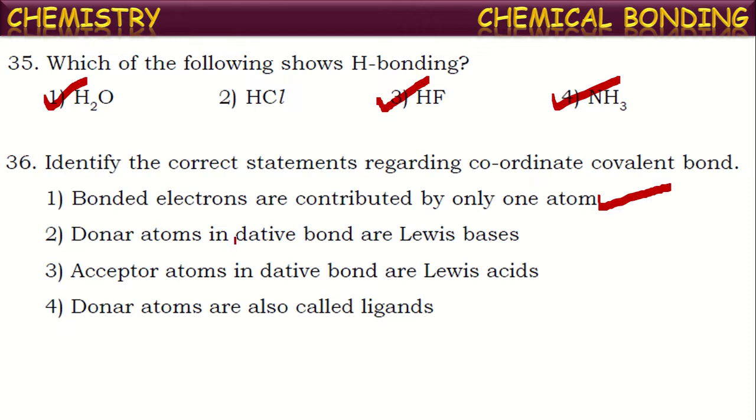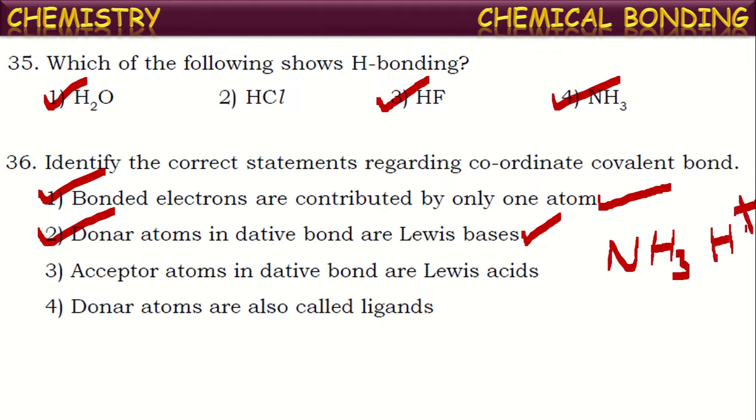Next one, donor atoms in dative bond are Lewis bases. Yes, this is also correct. In dative bond formation, the atom or ion or molecule which is donating a pair of electrons for sharing is called Lewis base. For example, in the formation of ammonium ion, NH4+ ion, ammonia donates a pair of electrons to H+ ion. So here this ammonia is called Lewis base, and the acceptor atom in dative bond formation is called Lewis acid.